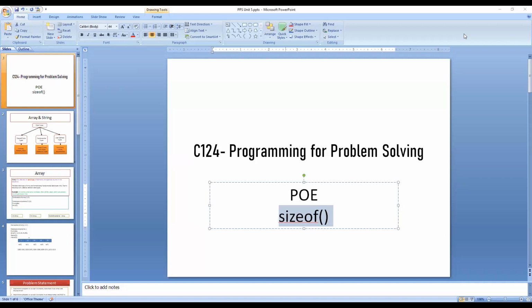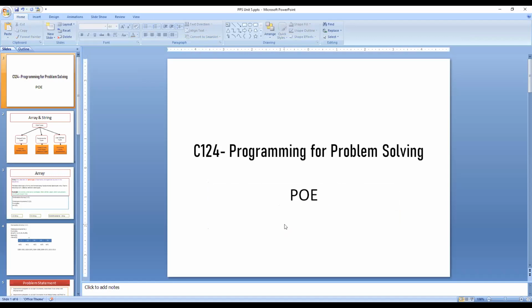You tell me, the use of printf and scanf function. Yes, sir. The use of printf function is to display the output of the program.